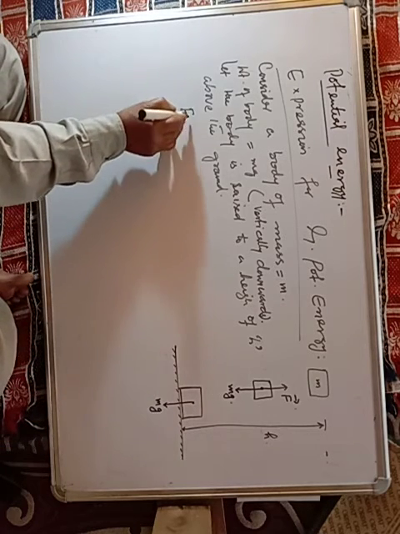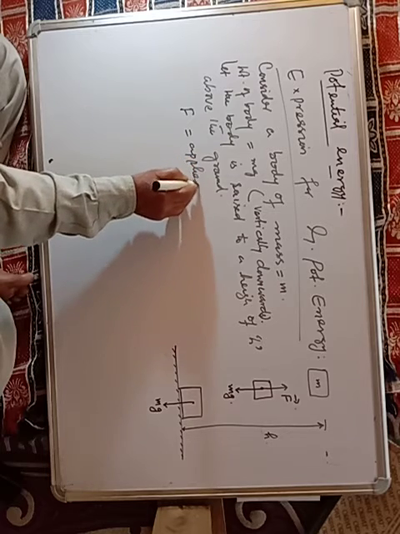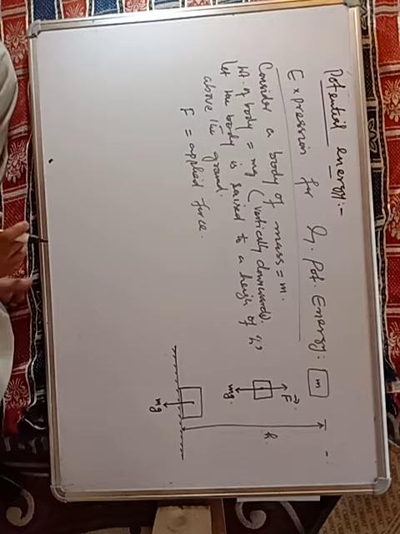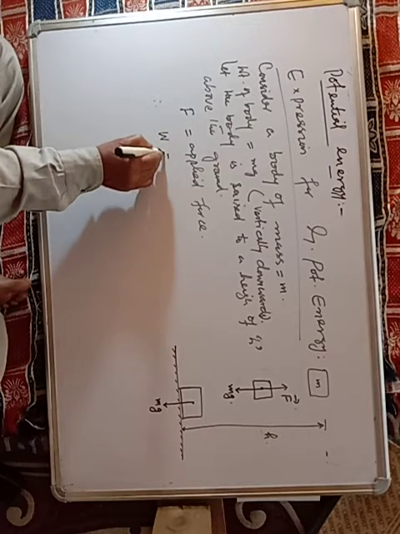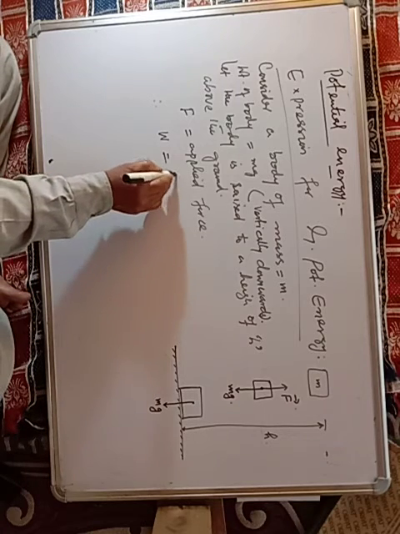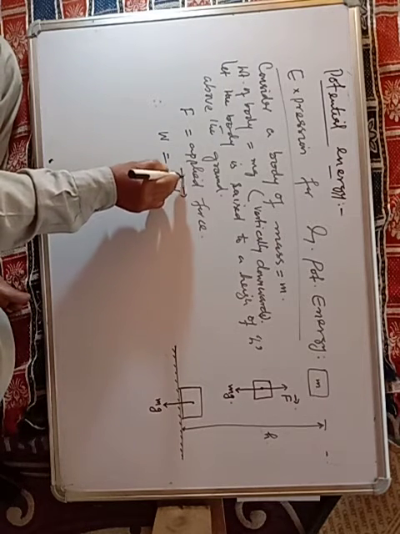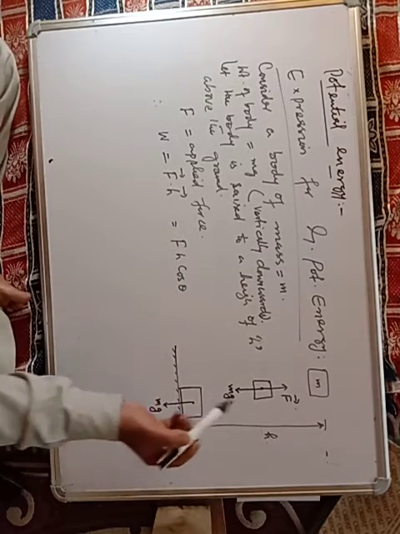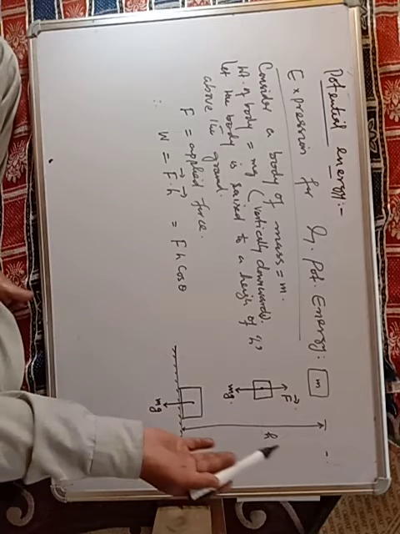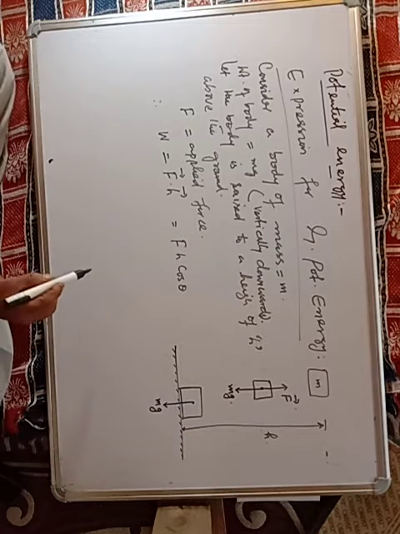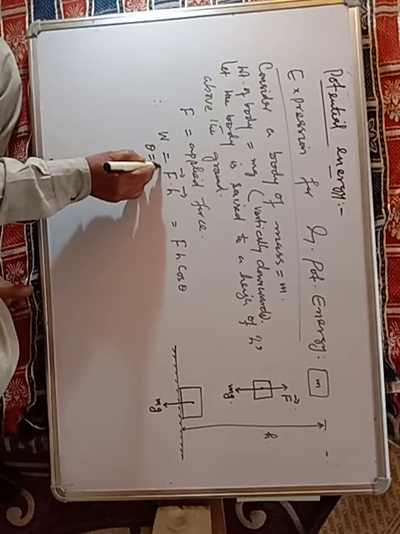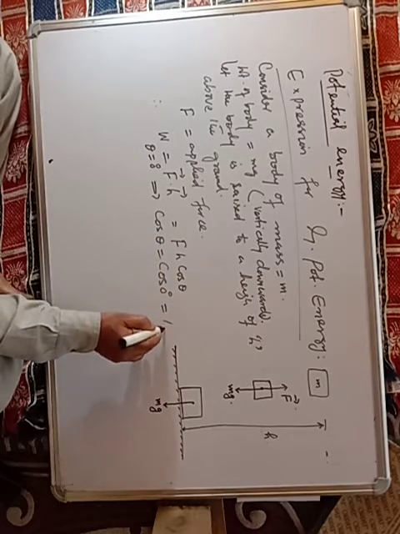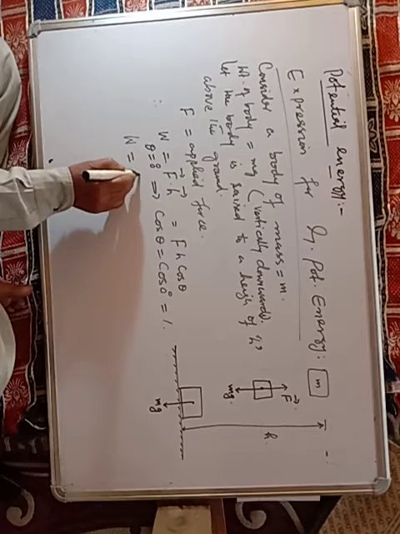Now F is equal to applied force. And what is the displacement? That is h. Therefore we can write here, work done by the force is equal to F dot h, which is equal to Fh cos of theta. As force is applied in upward direction and the body is also displaced in upward direction, here theta is equal to 0 degree. Implies cos of theta is equal to cos of 0 degree, that is equal to 1. So we can write here W is equal to Fh.